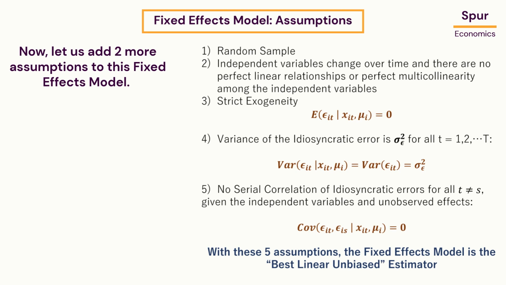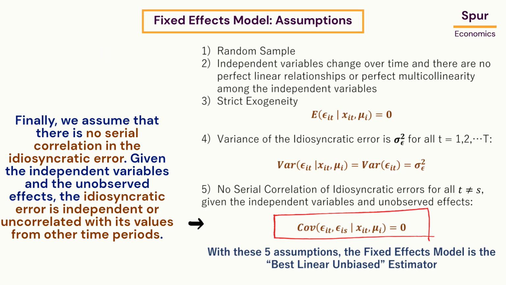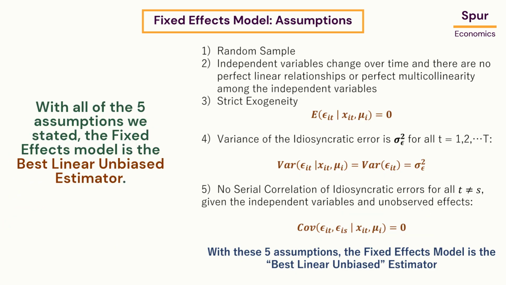Now, let us add two more assumptions to this fixed effects model. We assume that the variance of the idiosyncratic error is homoscedastic. It is equal to sigma epsilon square and is not correlated with the independent variables or the unobserved effects. Finally, we assume that there is no serial correlation in the idiosyncratic error. Given the independent variables and the unobserved effects, the idiosyncratic error is independent or uncorrelated with its values from other time periods. With all of the 5 assumptions we stated, the fixed effects model is the best linear, unbiased estimator.